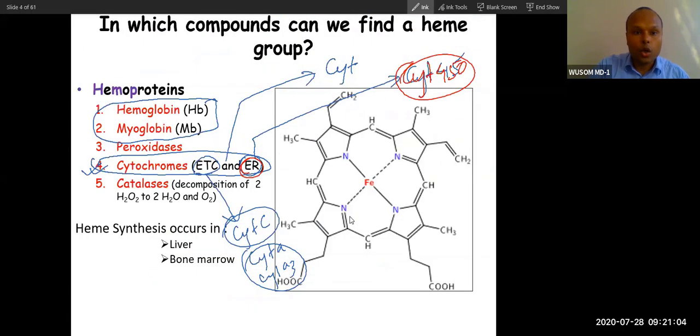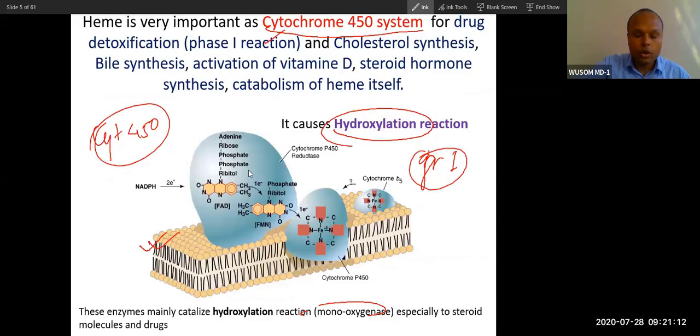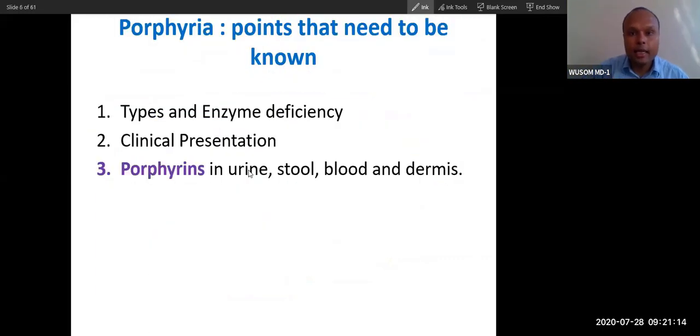Now, I have told you these two are very important. And then intracellular cytochromes are heme-containing compounds, heme proteins. Now we can go through heme synthesis. So for heme synthesis, we will go through 3 processes.